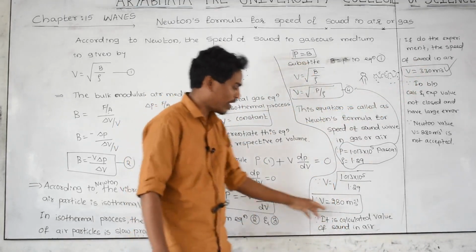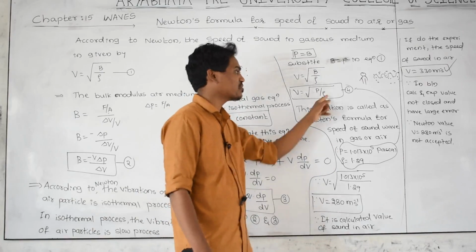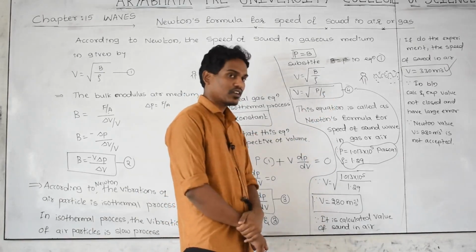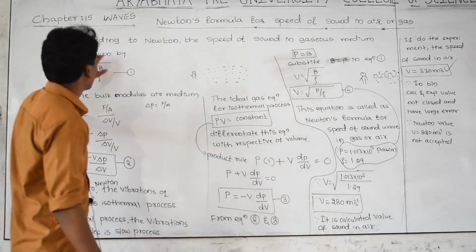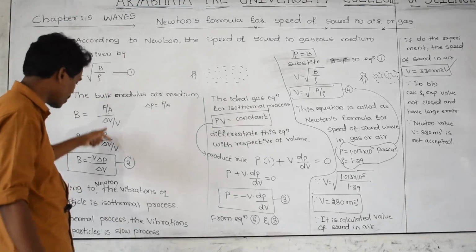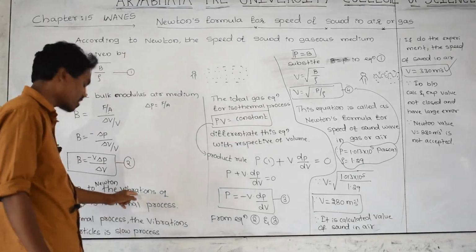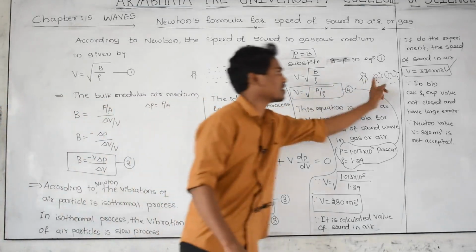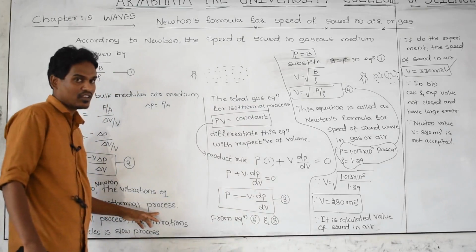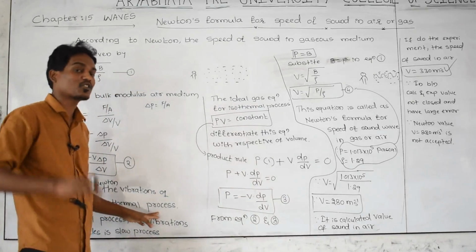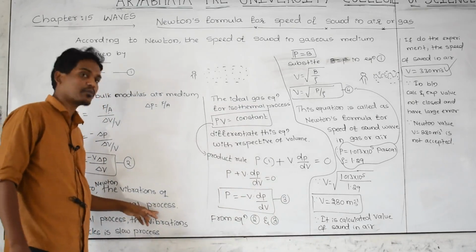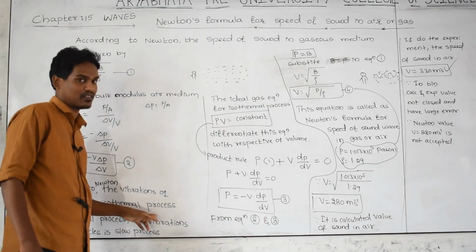Therefore, why did he get the wrong value? Because this formula is wrong. Newton took the first equation, and next he did all the calculation, but according to Newton, the vibration of air particles is an isothermal process, but it is not an isothermal process. He thought that, which is wrong. Instead of the adiabatic process, he has taken isothermal.